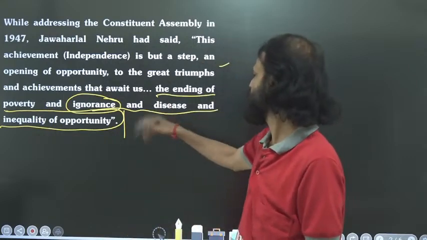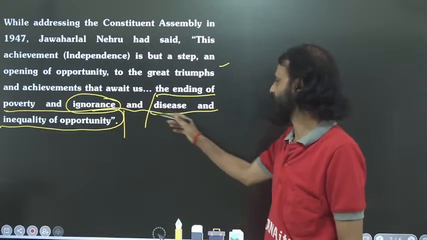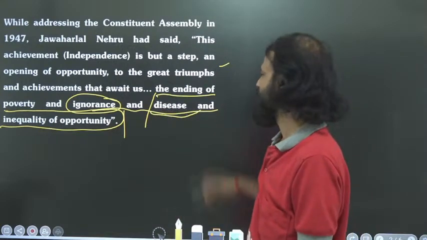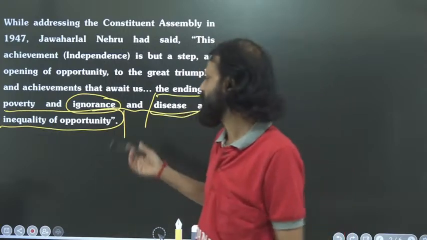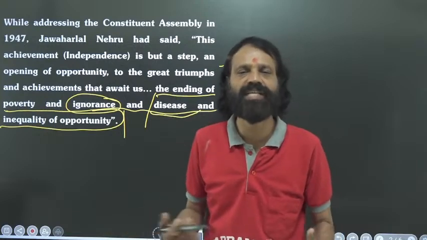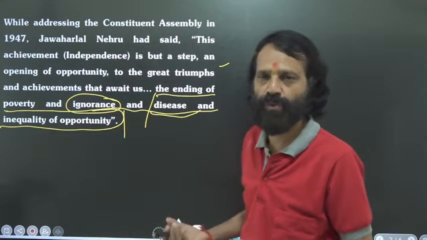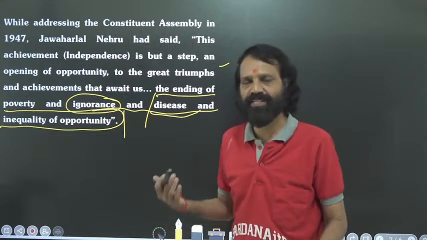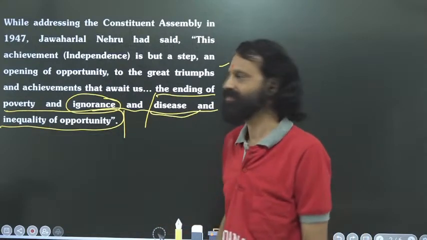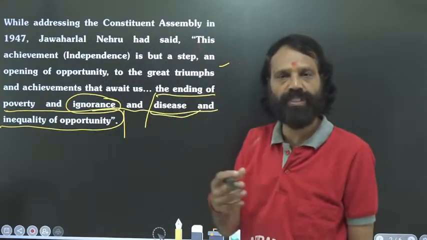Then what else we wanted to do? Better health facilities. Then only we can remove disease. And social equality we wanted to bring in the society. All these things India wanted to attain. Okay, it was a great challenge to our administrators in those days. So all these points, I trust you understood. Now we can move on to the next point.